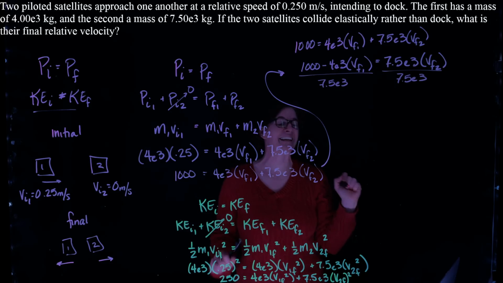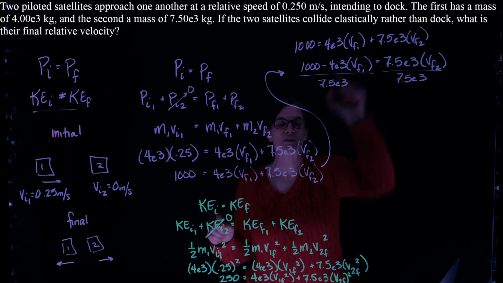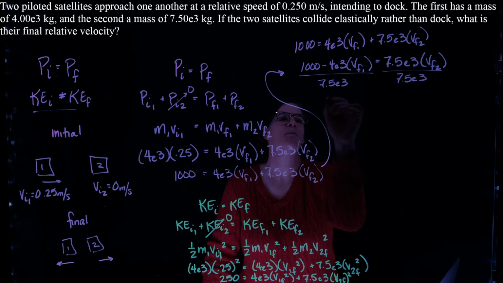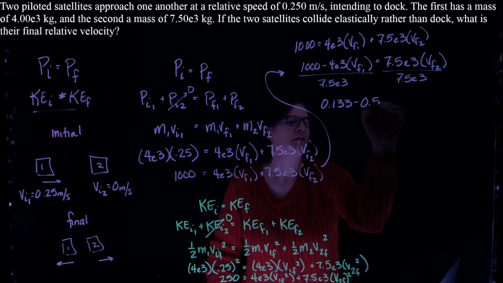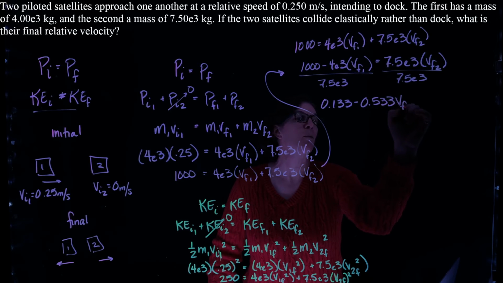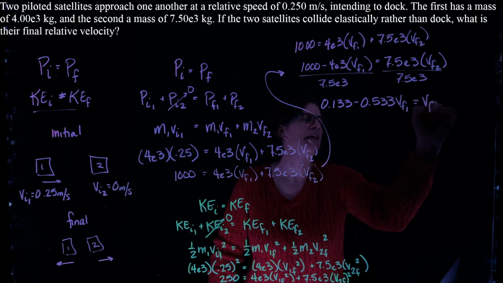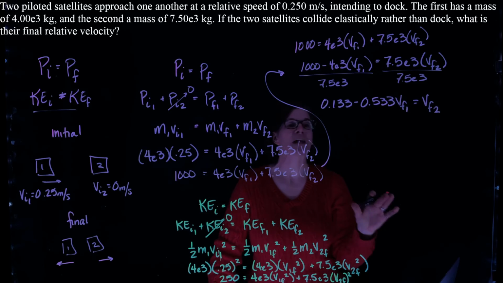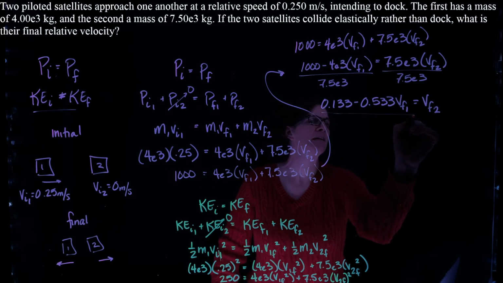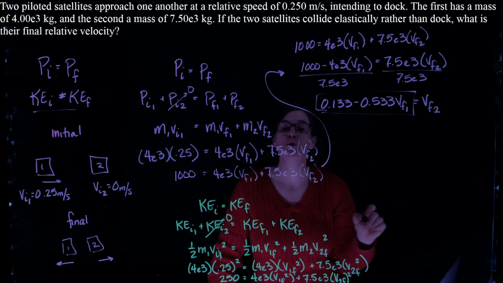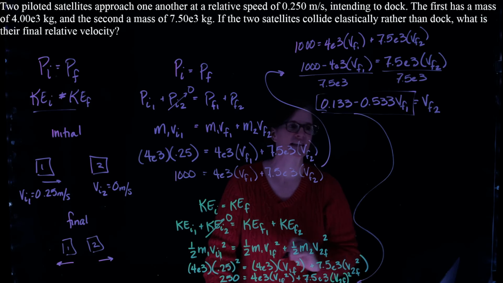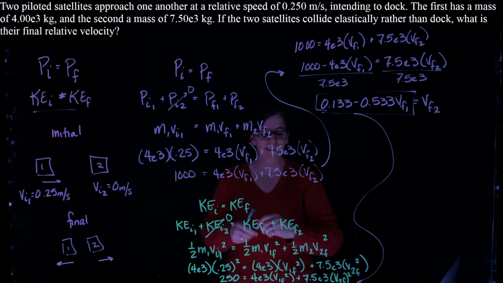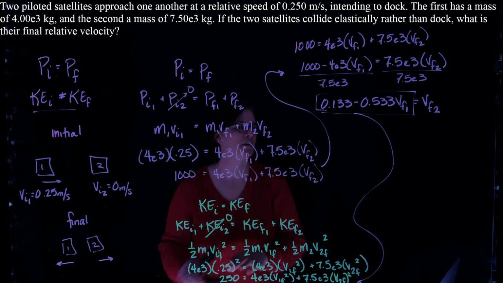Now don't make that common math mistake where you only divide one of those. Both these numbers have to be divided, and we end up with 0.133 minus 0.533 V final 1 is equal to V final 2. So now I have a relationship for V final 2 in terms of V final 1, and I can plug that into my equation down here.